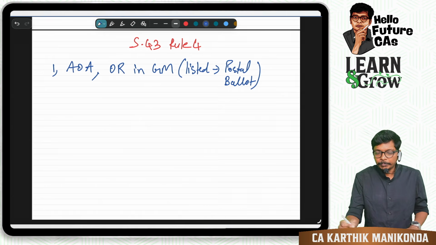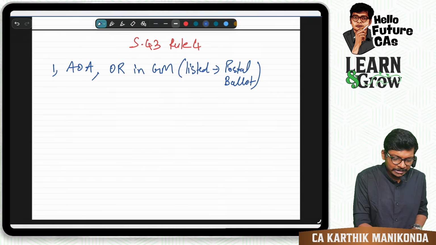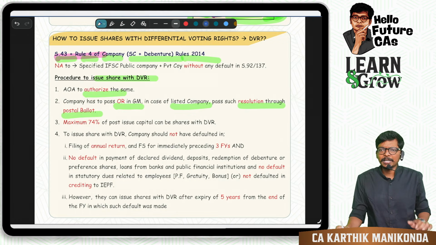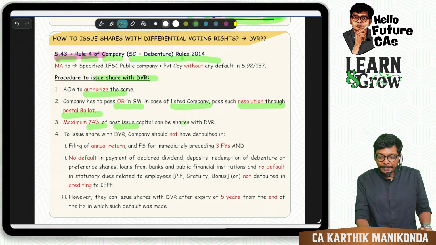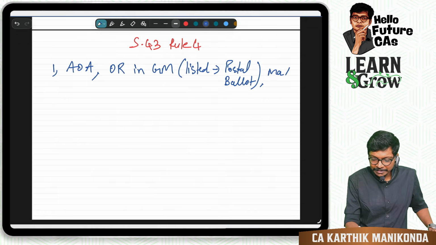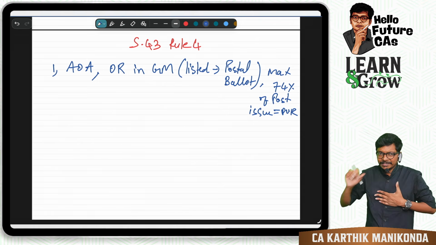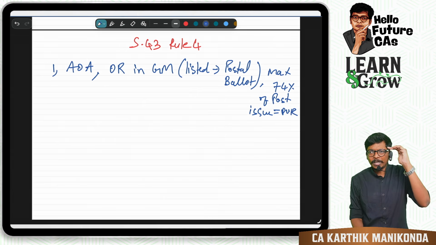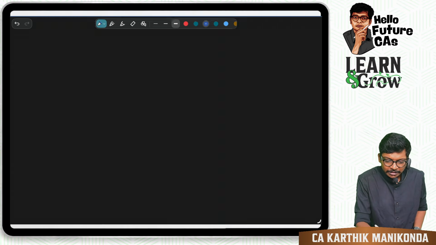Postal ballot. Are you all with me, guys? Understanding? Next, I'm just writing down what that is. Third is what? Maximum 74% of post issue capital can be DVRs. So I'm writing over here: maximum 74% of post issue is equal to DVR. That's it. First line, no space, I wrote like this. You will write in one line, guys. So in one line we have summarized 3 points. We will come back to this after we understand the logic, guys.